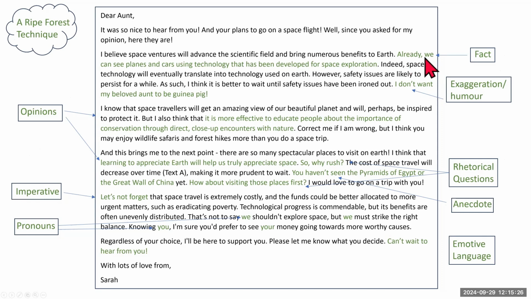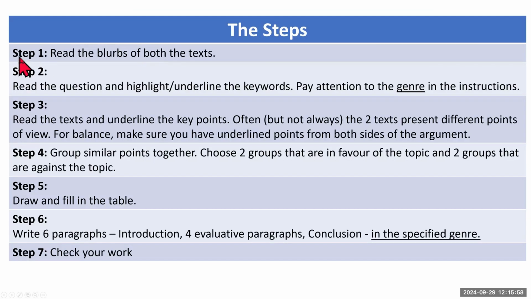So here you can see that I've used a fact to support my argument. Here I have exaggeration and humor. I've given opinions, of course. Imperative. I've used pronouns. I have rhetorical questions, anecdote, and emotive language. So I have done all 6 steps. Your final step, of course, is to check your work. Make sure that you don't have any spelling errors, any punctuation errors.